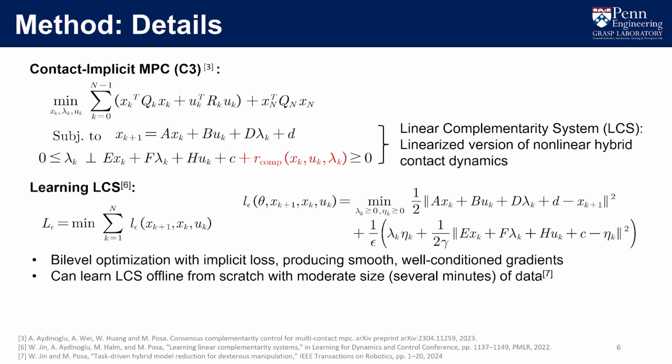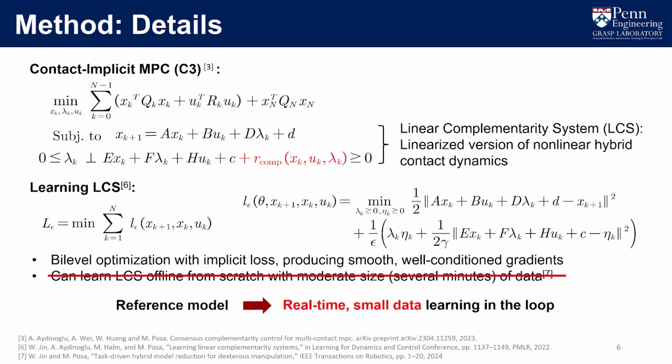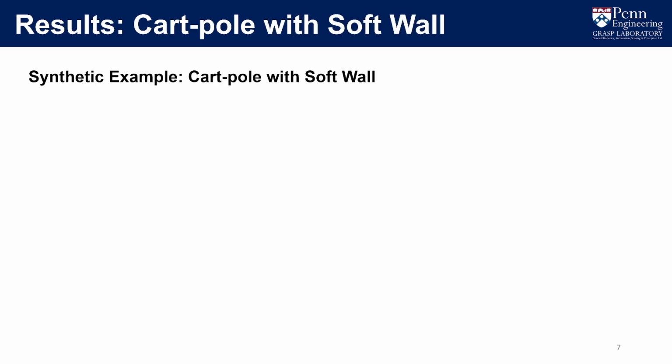Note that since we are doing adaptive control, our original model is potentially inaccurate, but it's a reasonable enough reference model. In this work, we do not learn offline and start from scratch anymore. We manage to do real-time small data LCS learning that can run in the closed loop.